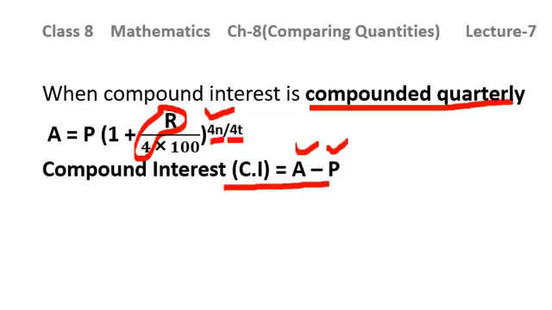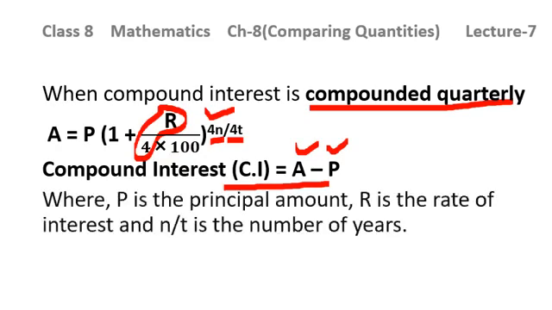So in the case when it is compounded annually, simple formula, amount is equal to principal bracket 1 plus R over 100 raised to the power N or T you can take, and compound interest will be given by amount minus principal. If the interest is being compounded half yearly, then rate will be divided by 2 and time will be multiplied by 2. Or those students who are comfortable in calculating the conversion periods directly, they can calculate it directly, like I have shown you in the example covered in lecture number 6. And when the compound interest is being compounded quarterly, then rate will be divided by 4 and time will be multiplied by 4, and compound interest will be given by amount minus principal.